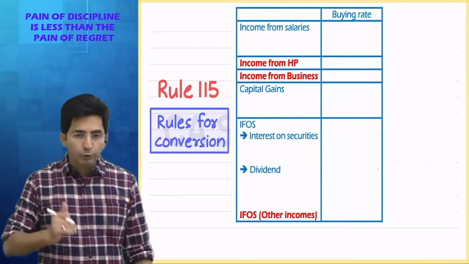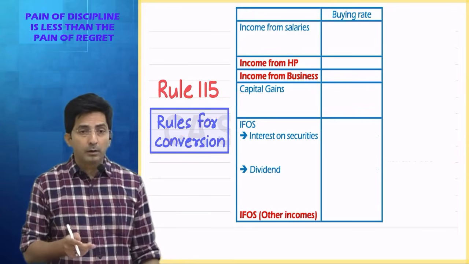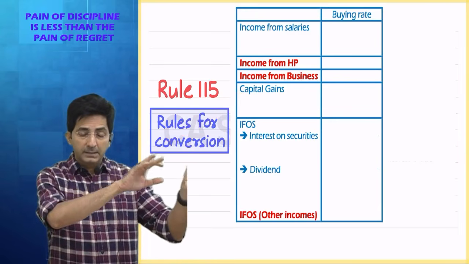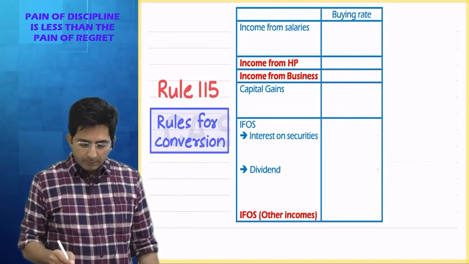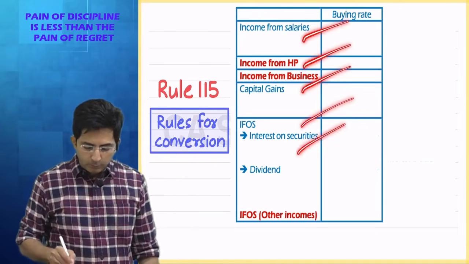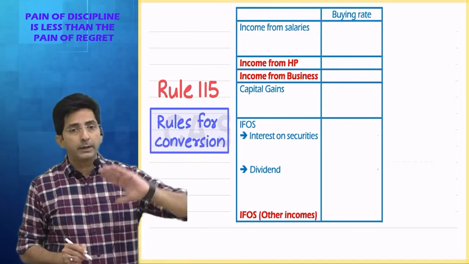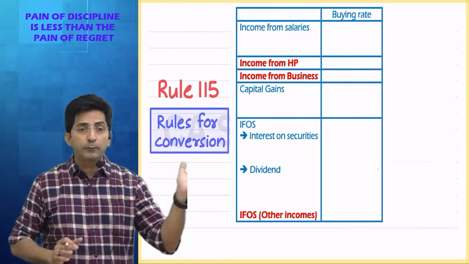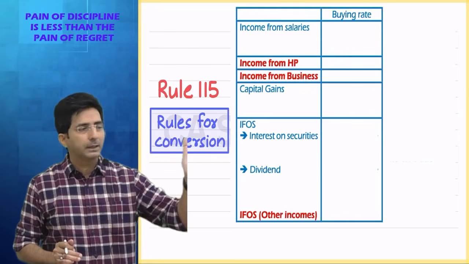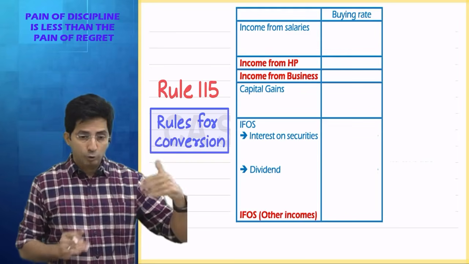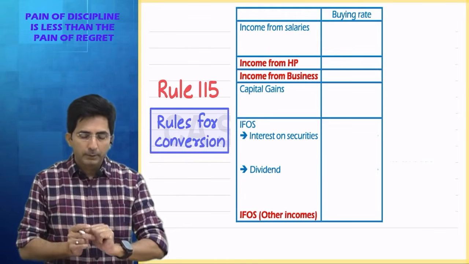Now let us come to the new thing. There is rule 115 which explains how to convert your foreign income, which is there in dollars and pounds, into Indian rupees. See, for each head of income the rules are different, so see one by one. If you get salary income from a foreign country, imagine you are getting salary from Dubai, Australia, Singapore, then your actual salary is in foreign currency. How will you convert into Indian rupees, you know?